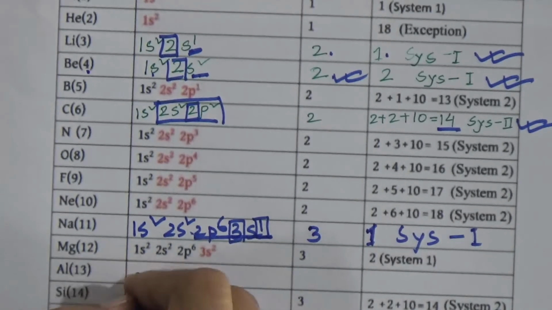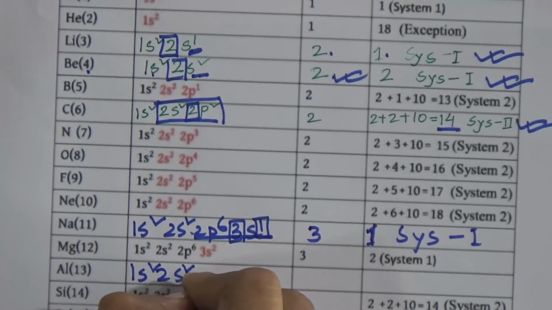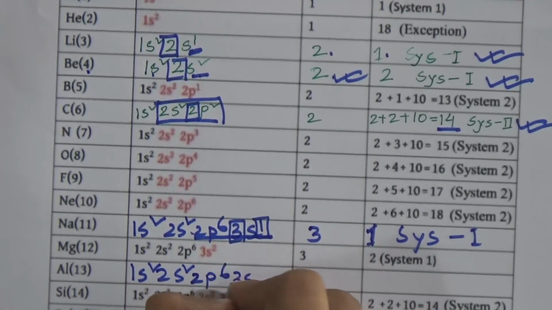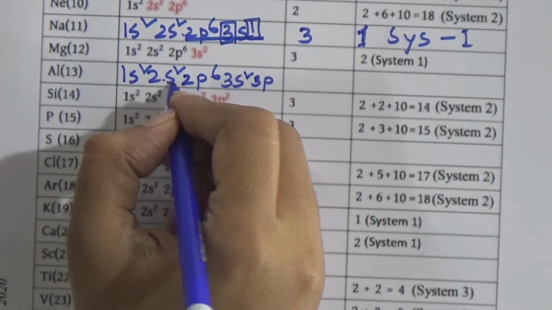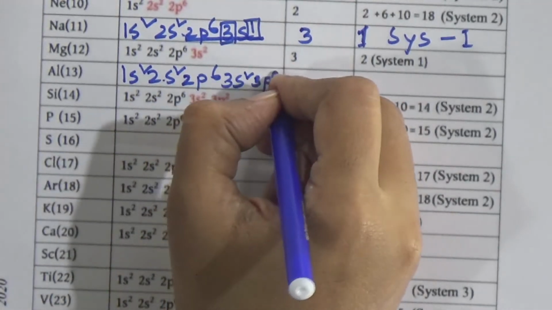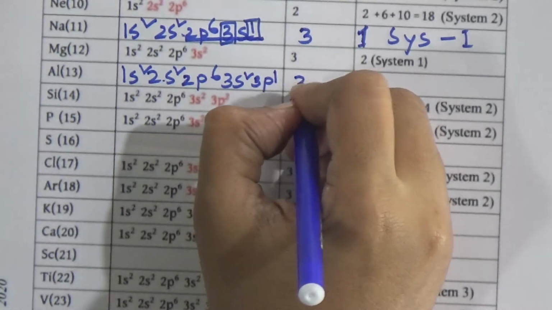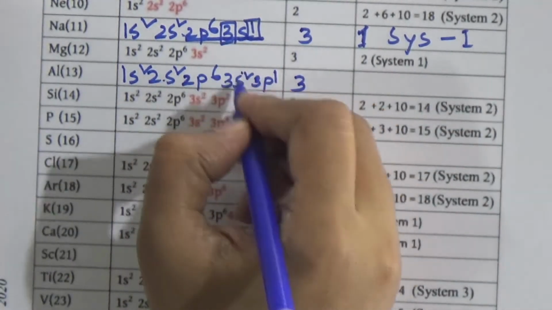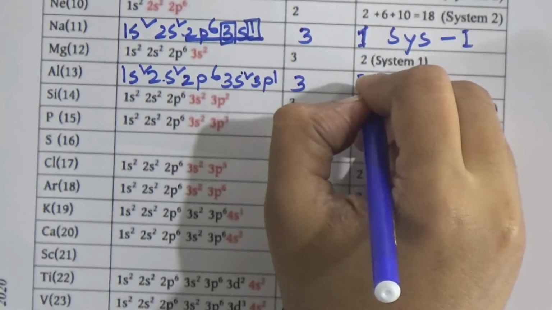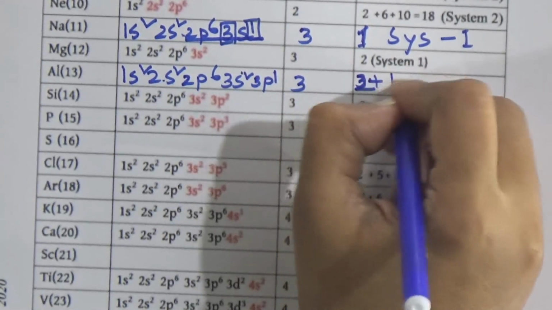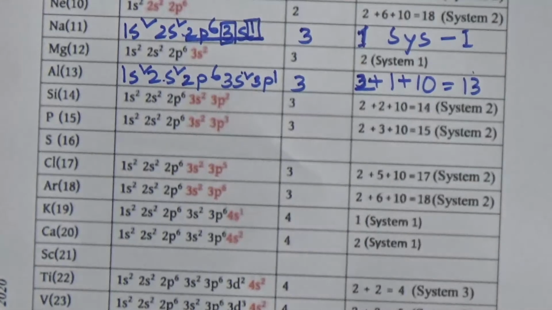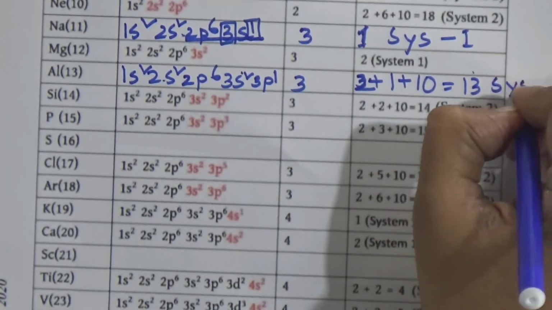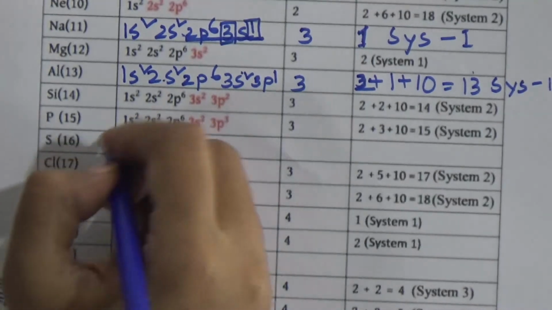Now come to aluminium. It has 13 electrons: 1s2, 2s2, 2p6, 3s2, 3p1. Now the period is 3, and we have to add 2 plus 1 plus 10, which is equal to 13, and the group number of aluminium is 13, and it follows system 2. Now come to sulfur.